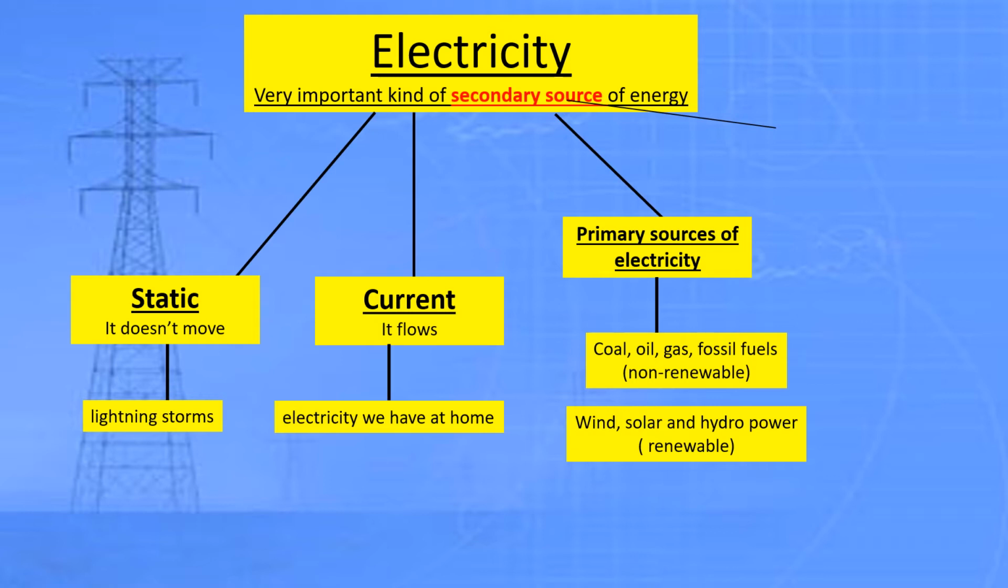So what is the meaning of secondary source? Secondary source means that this is made by using primary sources like coal, oil, gas, fossil fuels, wind, solar power, and hydropower.